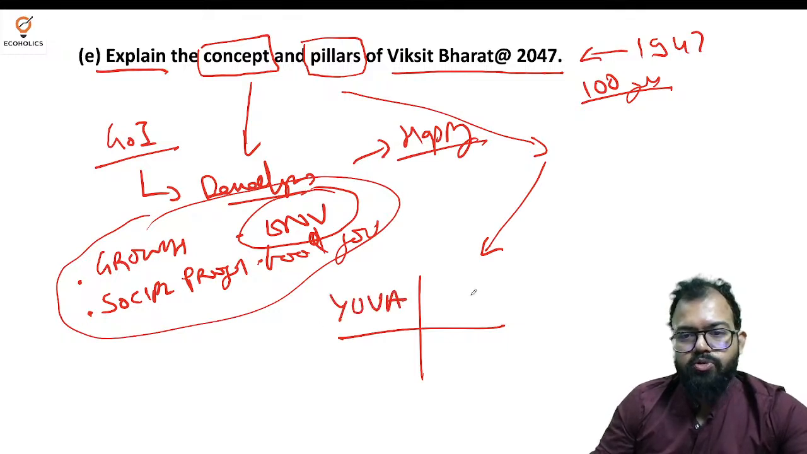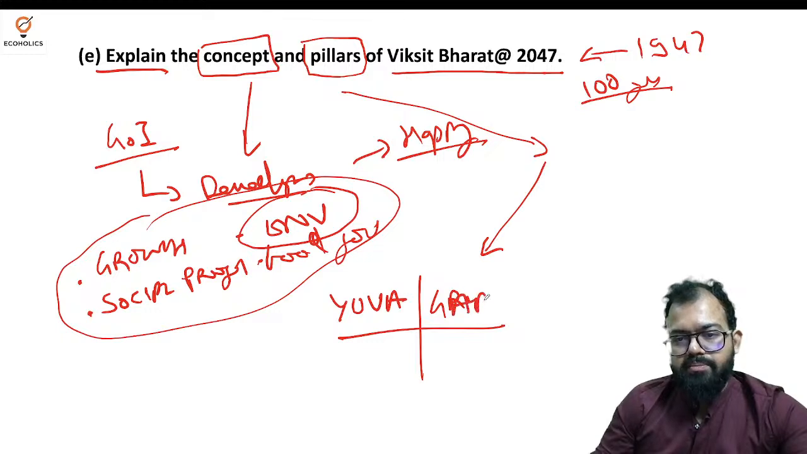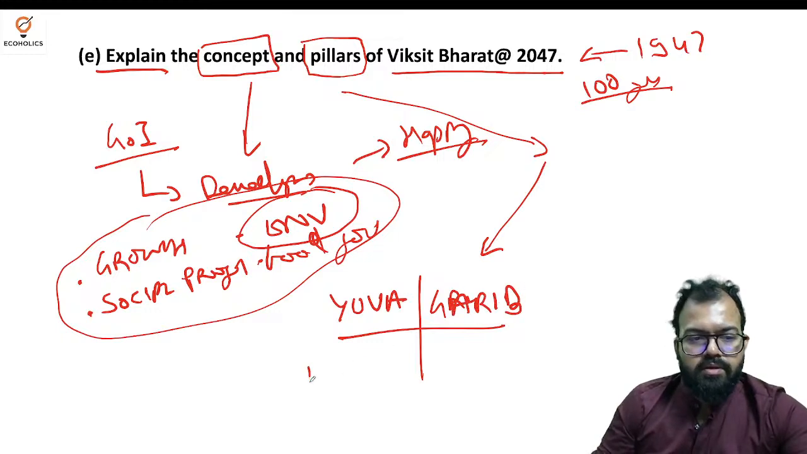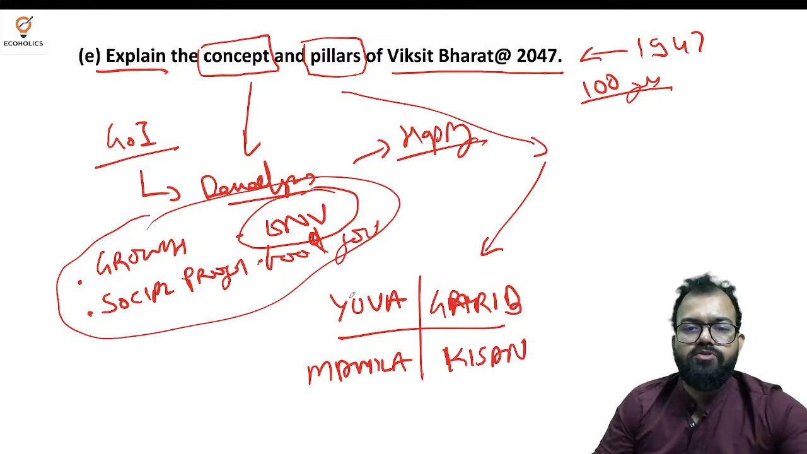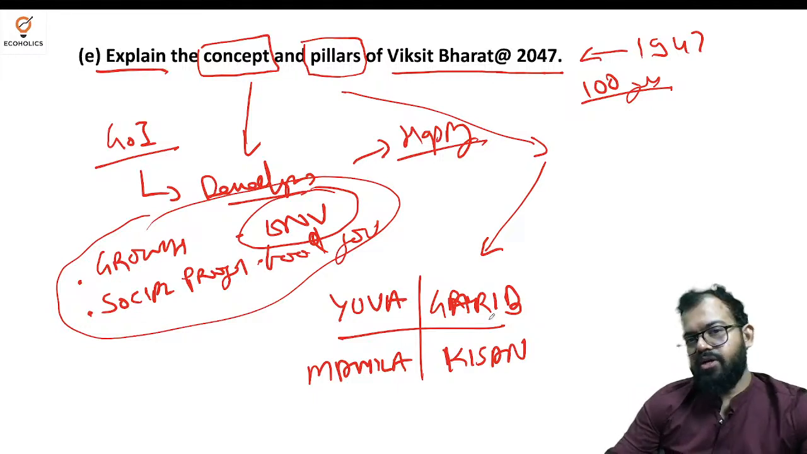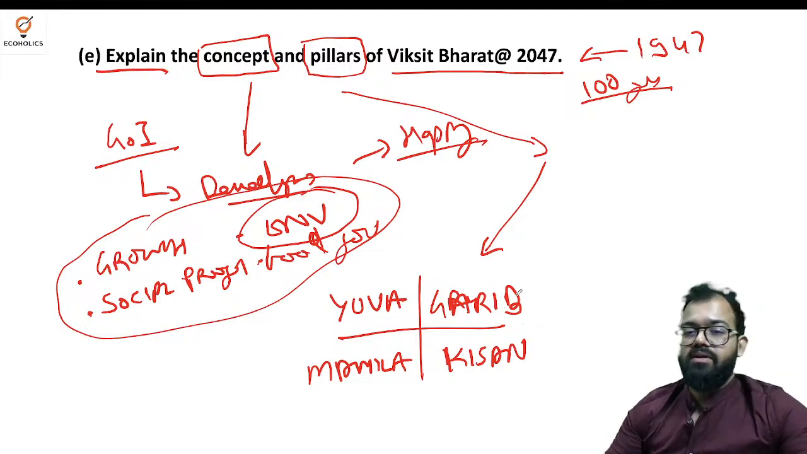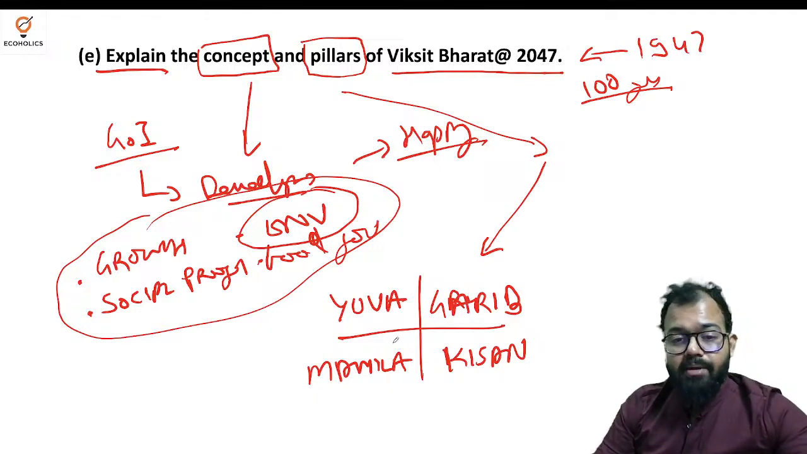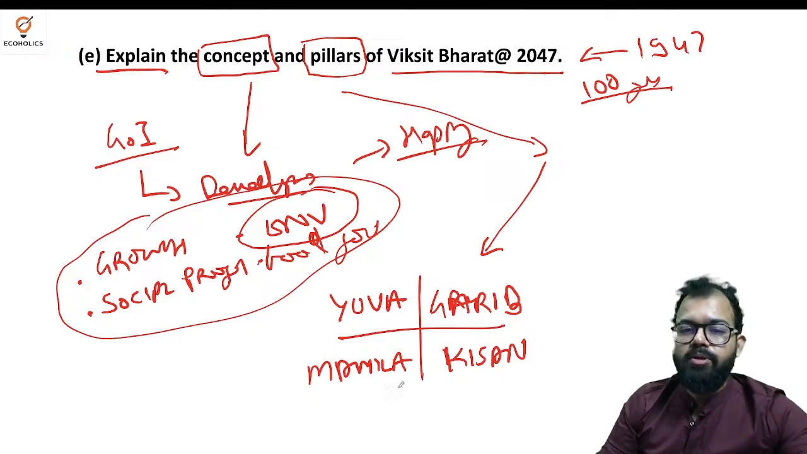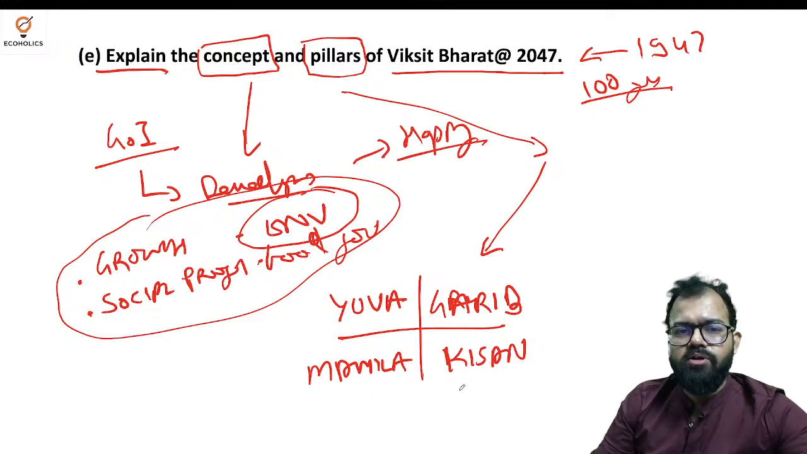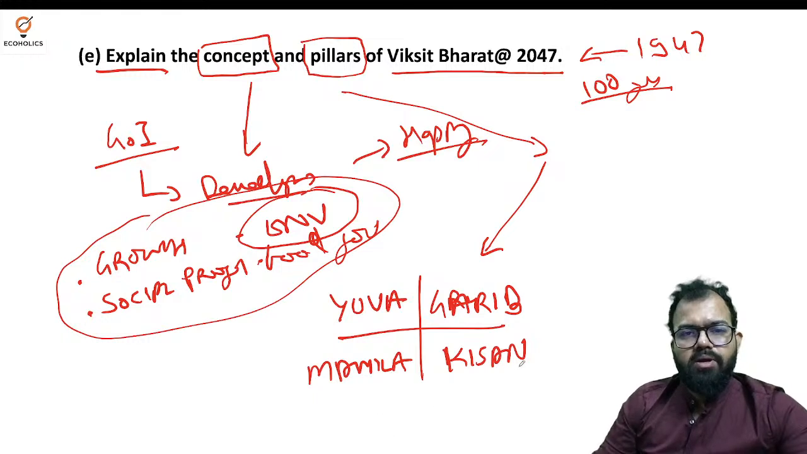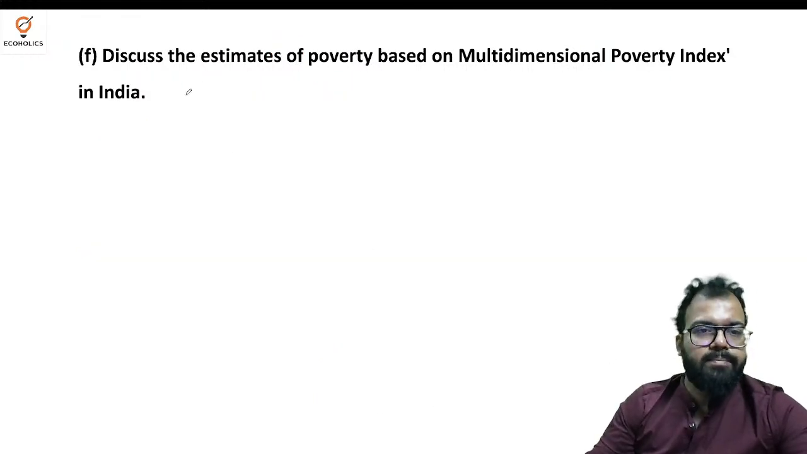Yuva is a pillar, youth. Garib, poor people. Mahila, it means women. And Kisan. So 4 pillars. We need to focus on the youth of a country. We need to focus on our poor people, whose income levels are very, very low, so we need to bring them up. Then women empowerment, women participation, and then farmers, because food security is the most important. Why are we all working? To get food on the table. Simple. I hope the things are very clear here.